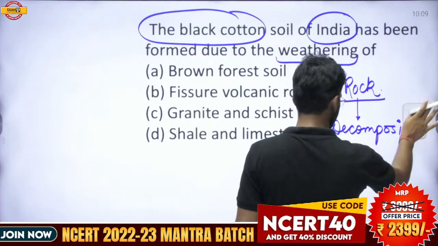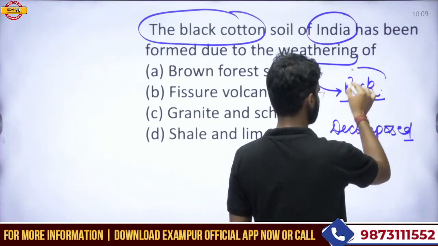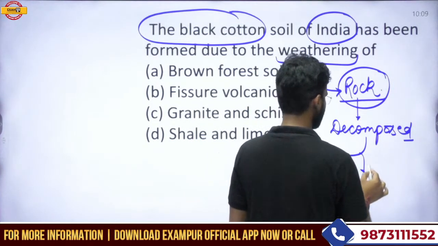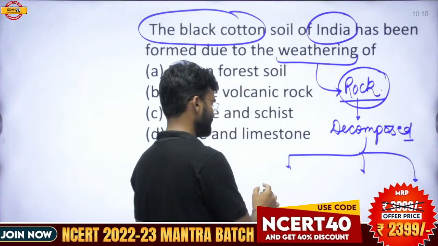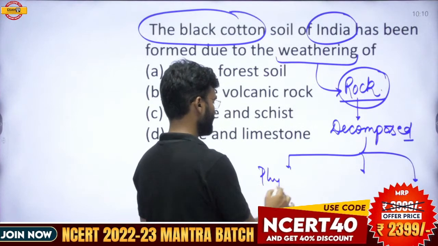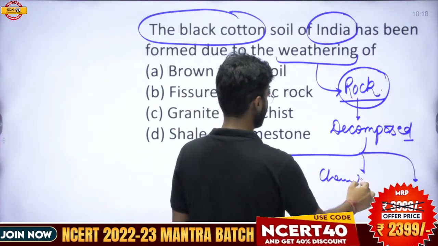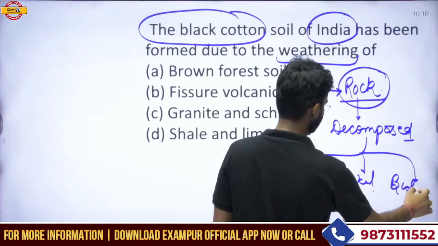Any rock gets decomposed by this process, and this process, weathering, is done by three different processes. The first is physical weathering, the second is chemical weathering, and the third is biological weathering.